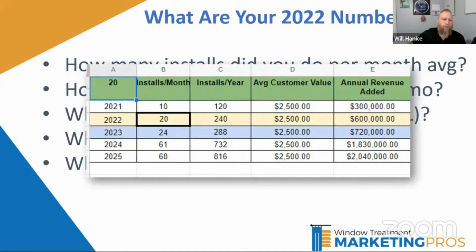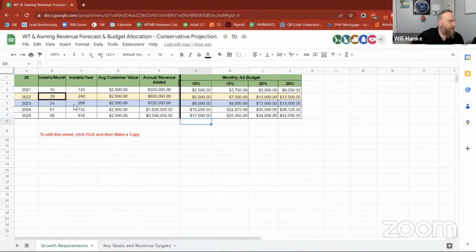All right, so plug those numbers into the Google Sheet, and you'll see there's a row for 2022. So we'll plug those numbers in. So if you did 20 installs a month on average, you'd put that number in there, and then that would automatically do the math for you, basically multiply it by 12. And then average customer value, we just talked about that. What is your average job worth? Plug that number in there. So those are the only two numbers you'll need on this particular page. Anybody having trouble with the sheet?